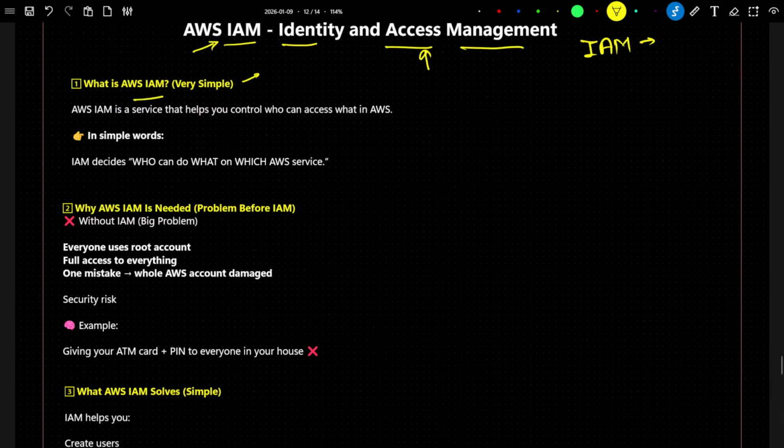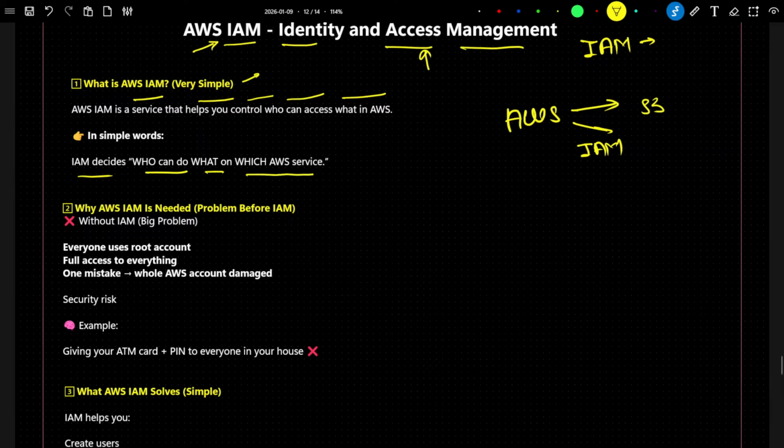Now let's understand what is AWS IAM. AWS IAM is a service that helps you control who can access what in AWS. Suppose this is your AWS account. Now in this AWS account, who can access what services and what things, who can control? IAM will help you to control. IAM decides who can do what on which AWS service.